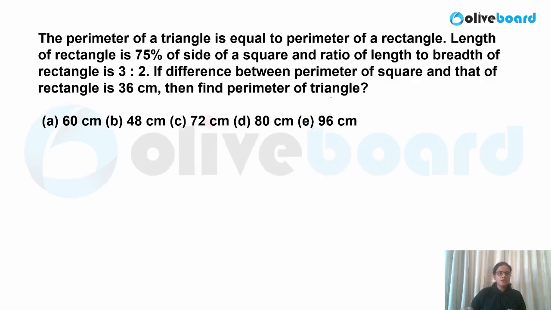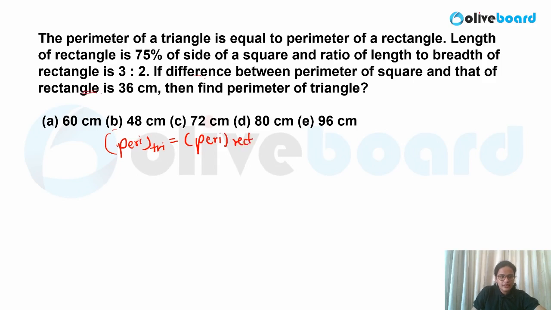Now let me move on to the next question. That is a question based on the perimeter. Okay, so based on geometry, here you have to use a simple concept. Let me read the question. The perimeter of the triangle is equal to the perimeter of the rectangle. Okay, so what is given? Perimeter of the triangle value is equal to the perimeter of the rectangle. Okay, now what is asked in your question?